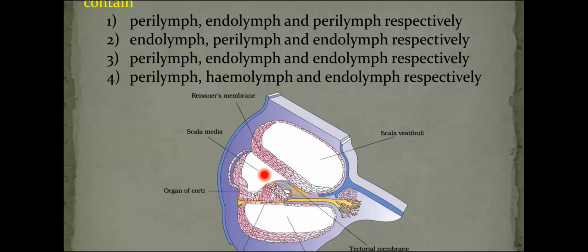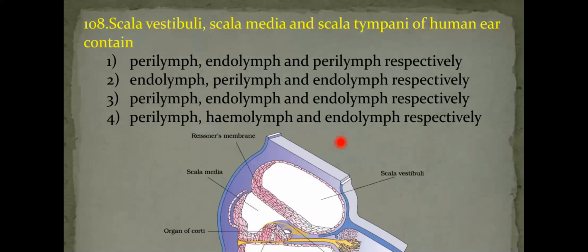So here in the question they are asking what scala vestibuli, scala media, scala tympani of human ear contain. Scala vestibuli, perilymph, scala media, endolymph, scala tympani again perilymph. Therefore, answer is first option.